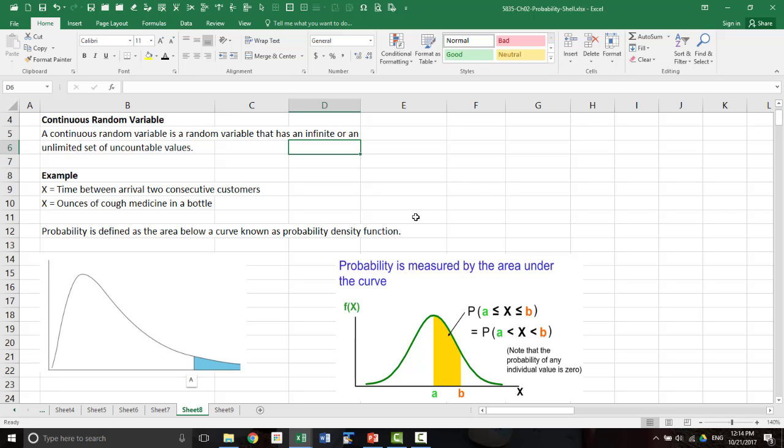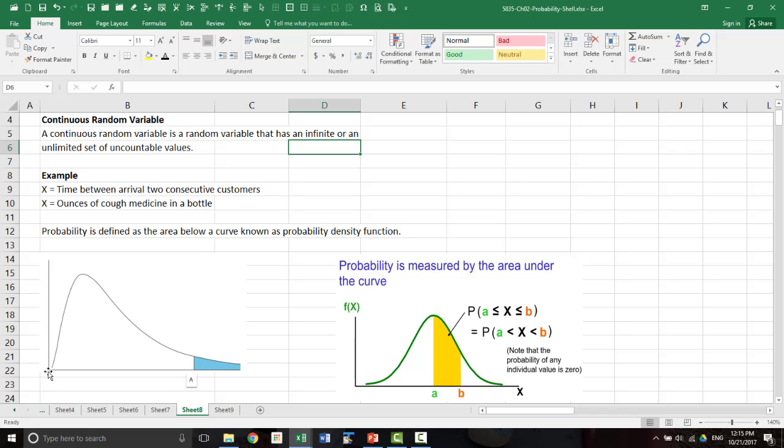So in continuous random variables, the probability is greater than 0 only for a range of values. What is the probability that x is between a and b, or if x is greater than a? Those are the kinds of things that we can compute, and that is given by, we start with what is called the probability density function, or PDF. The probability density function gives you the means with which we can compute the probability. The area under the curve between the x-axis and the curve gives you the probability.